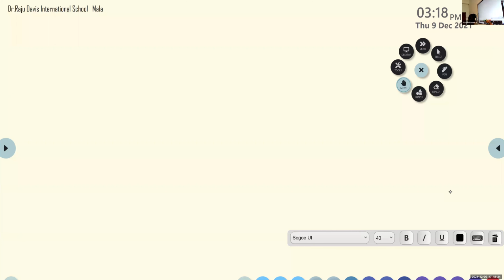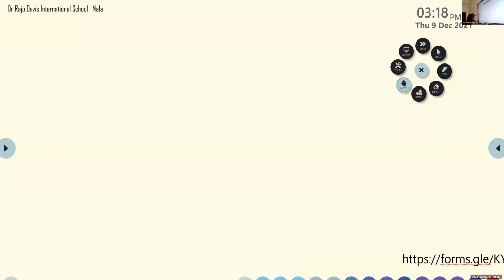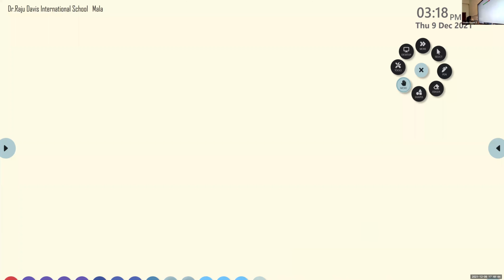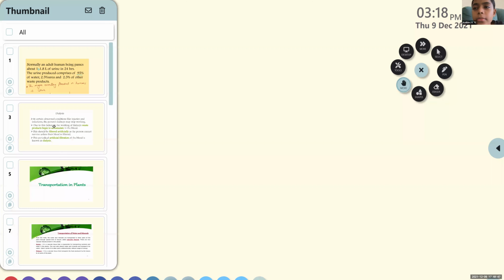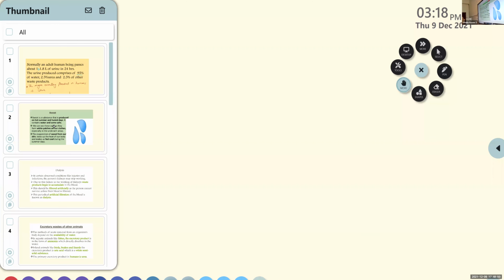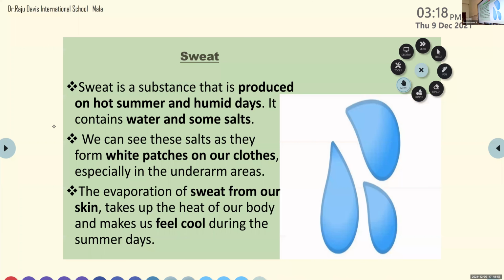Sweating. What do you mean by sweating? When we jog or do some kind of exercise, we know that sweating occurs, right? Sweat is a substance that is produced on hot summer and humid days. It contains water and some amount of salts. So some salts are removed from our body by the process of sweating.